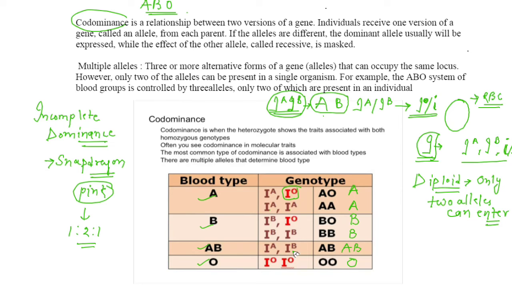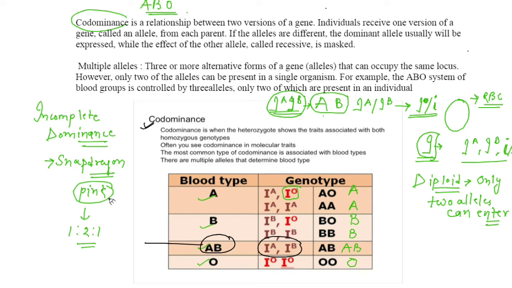So this combination is significant. Why is it significant? Because no allele can dominate the other, right? And that is how AB is produced, and this phenomenon is known as codominance.